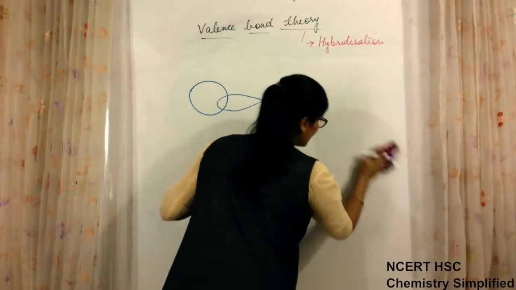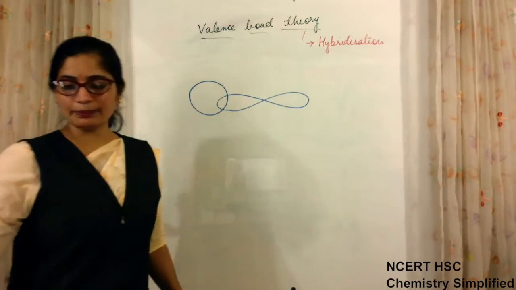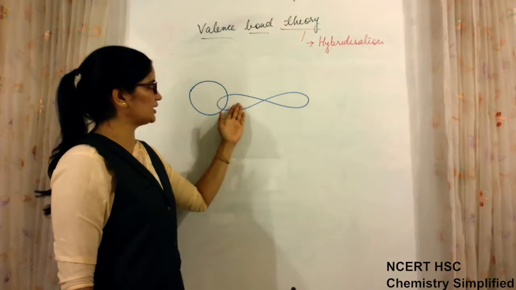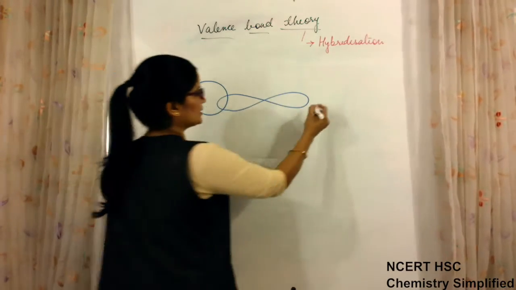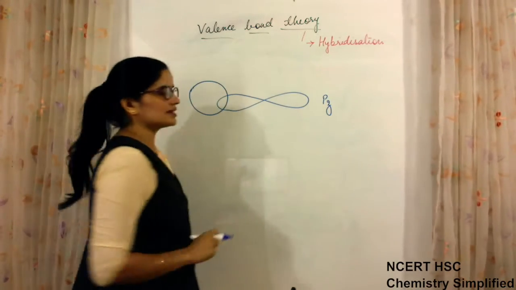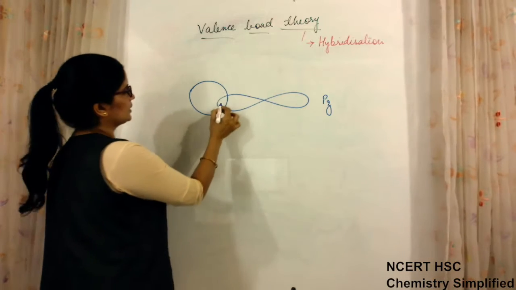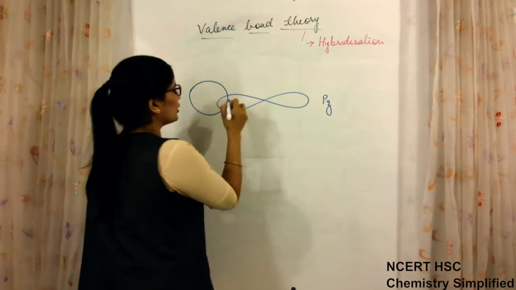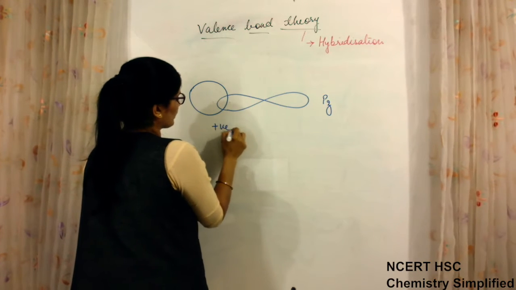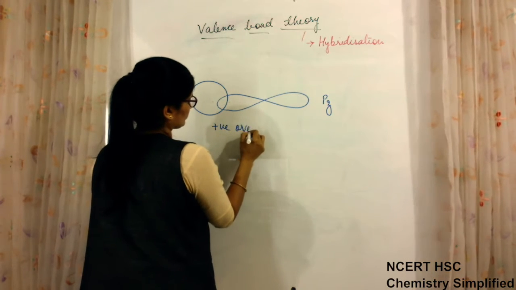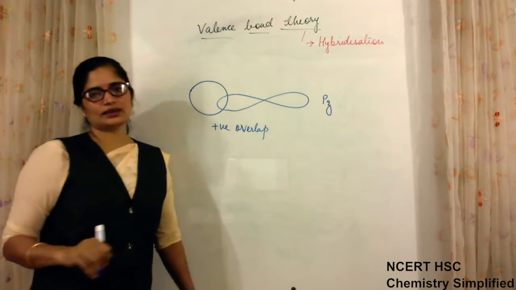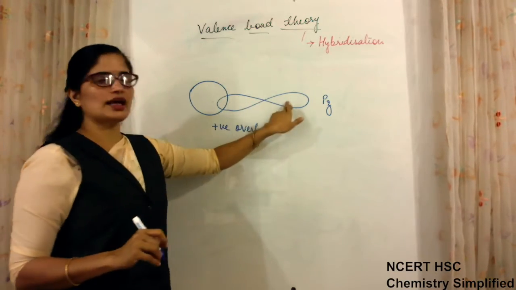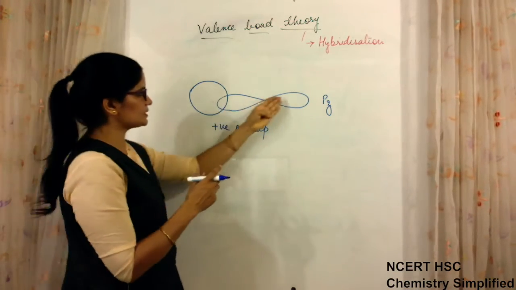Then in that case what happens? If the P orbital which we are taking is Pz, that is along the internuclear axis, then this type of overlapping which is taking place will be called positive overlap only when, see, a P orbital has two lobes. One is this, one is this.